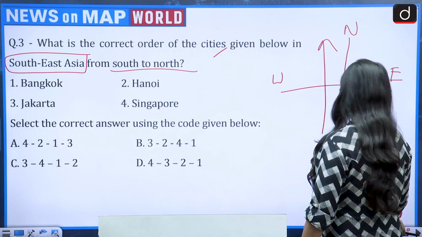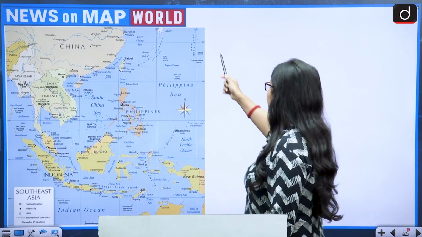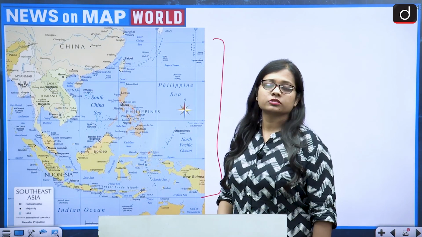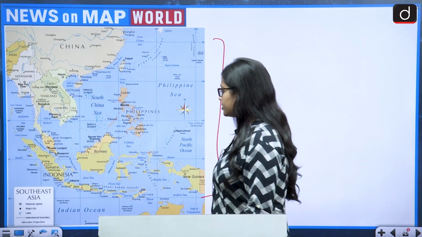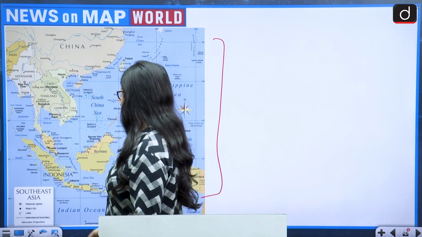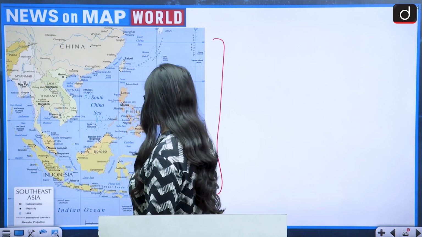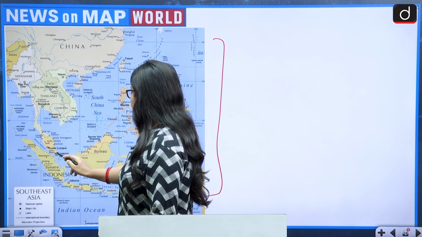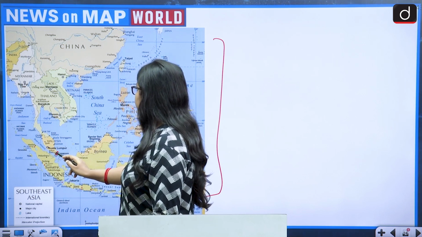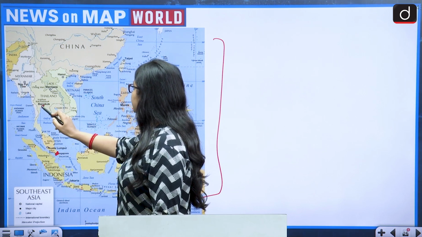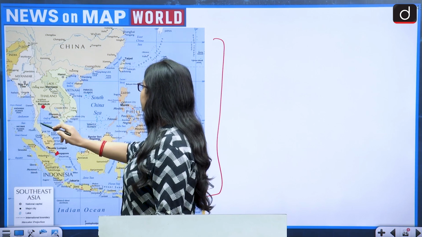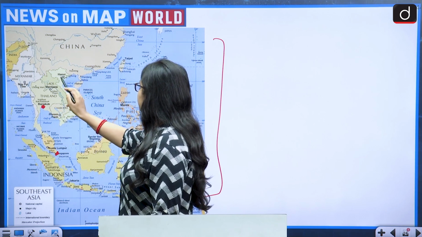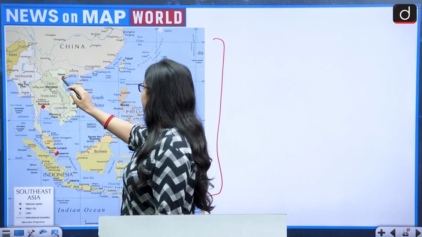So let us look at the map. Okay, this is the map of the Southeast Asian countries. If we talk about Indonesia, then this is Indonesia. Indonesia has Jakarta, then comes Singapore, then comes Bangkok, that is Thailand, and then comes Hanoi, that is Vietnam.